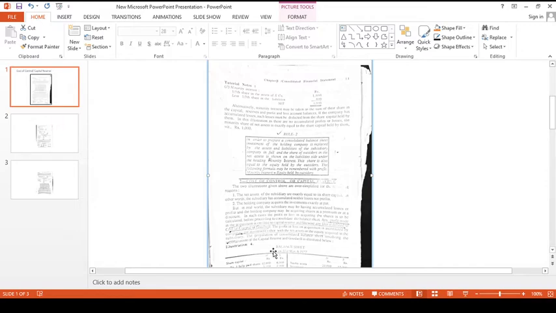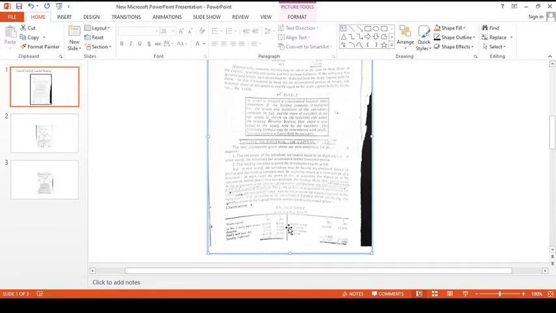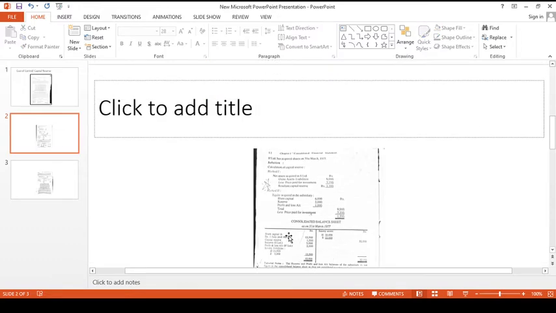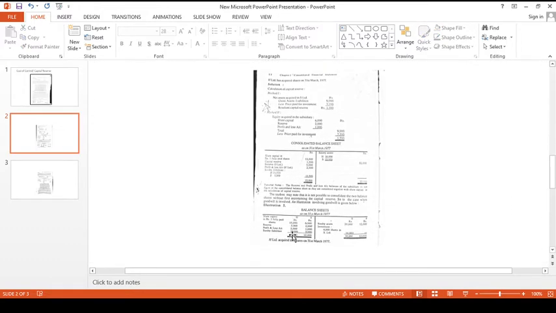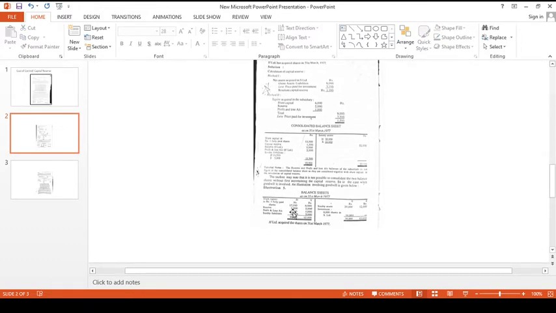12,000 on the first column, 6,000 on the second column. 12,000, 6,000, that is displayed over here. I don't know whether it is visible. I think it is slightly visible. If it is visible, please look here. 12,000, sorry.